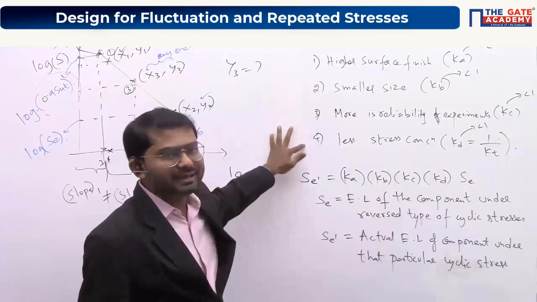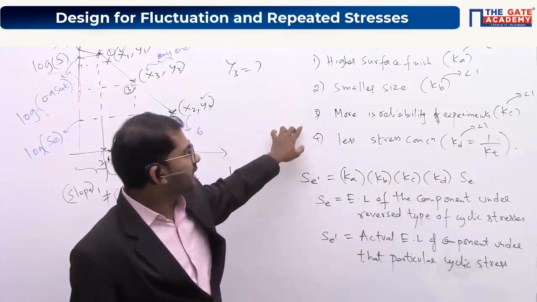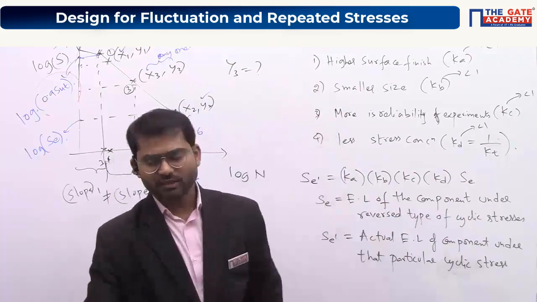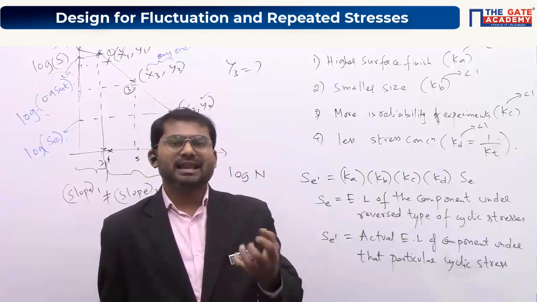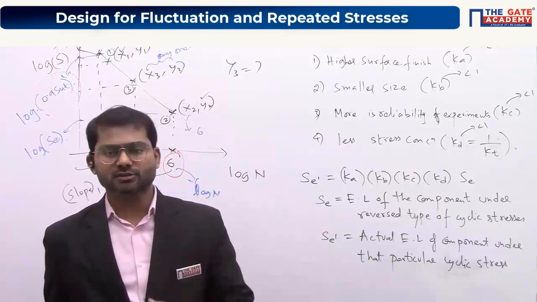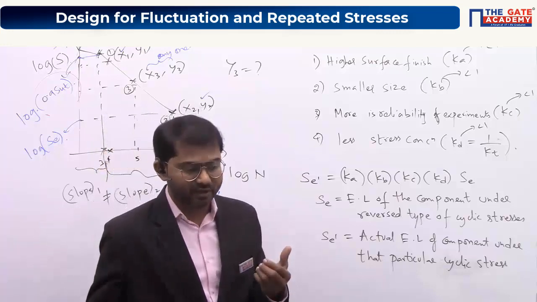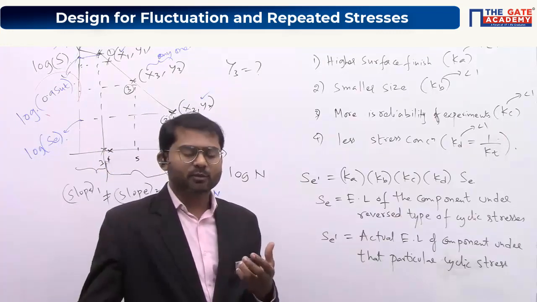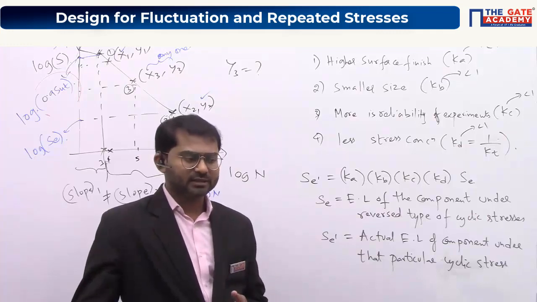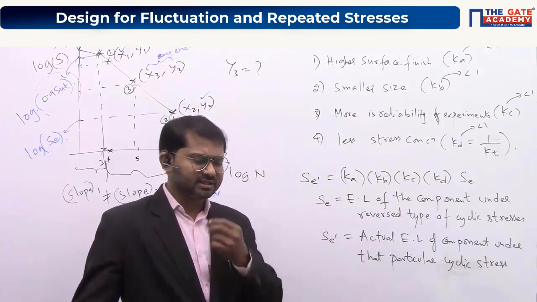These things are interrelated with respect to each other. One of the reasons for the smaller size requirement is that the smaller the size, the lesser the probability of having holes or internal cracks, that is, defects.